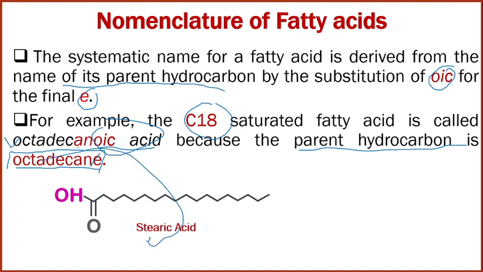If you count, this is carbon number 1 and this is carbon number 18. This is the structure of octadecanoic acid and the common name is stearic acid.